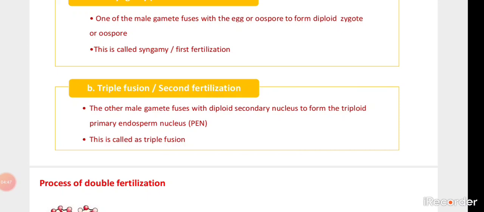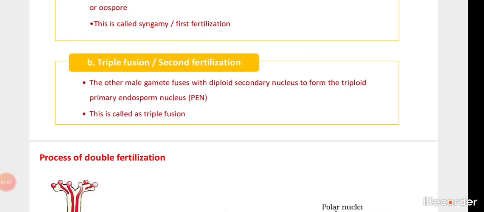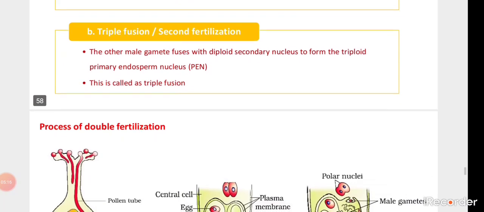It is said to be PEN. Okay, why is it said to be triploid? We have seen that the second nucleated cell is diploid, having two nuclei, and the haploid male gamete gets fused with the second nucleated cell. So in this way, 2n plus n together is 3n, and we call it triploid as three sets of chromosomes are present. So this is also called triple fusion, especially in double fertilization.